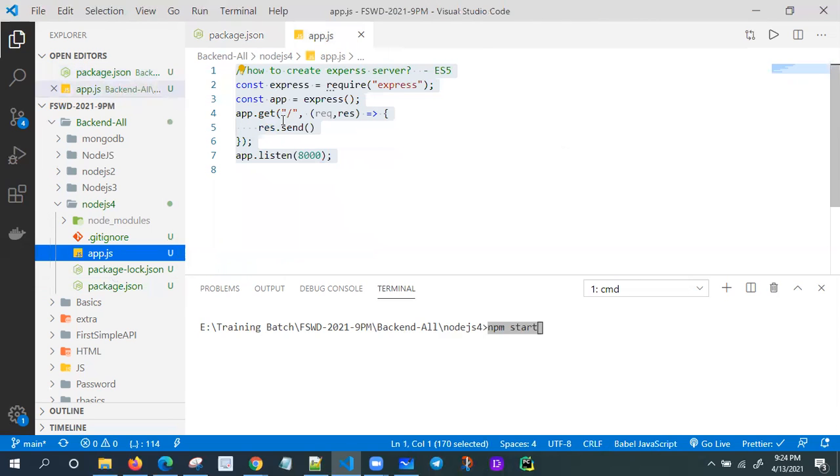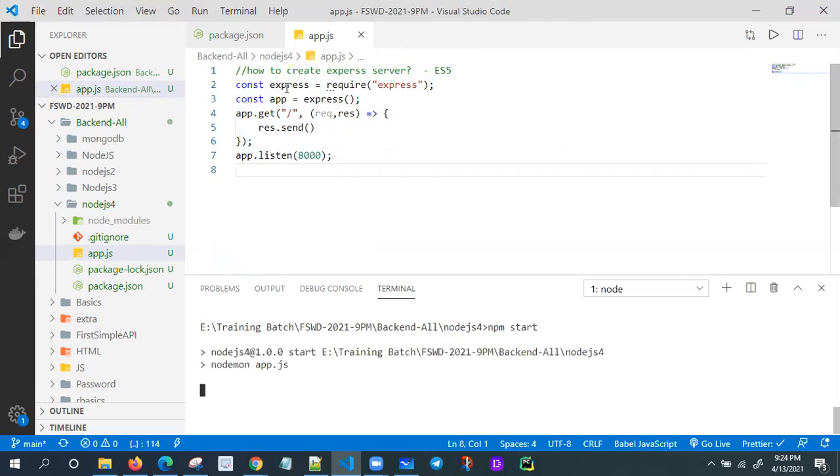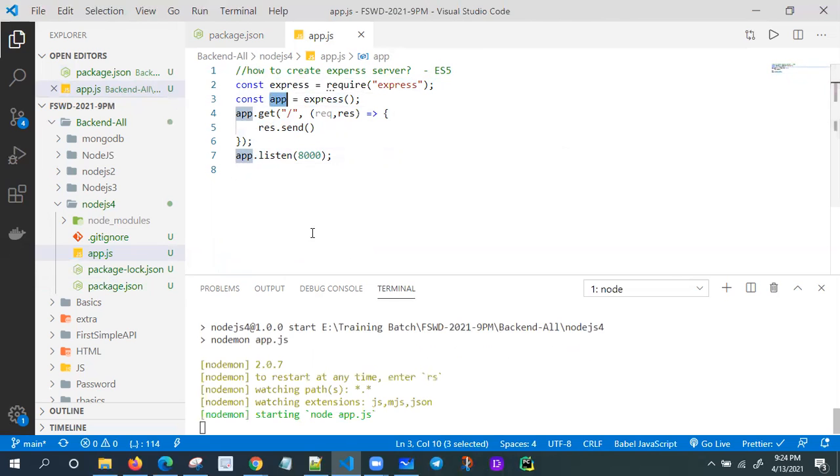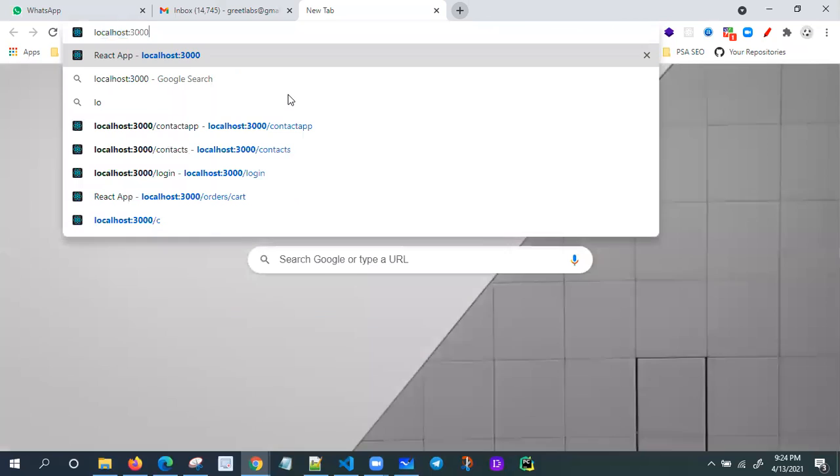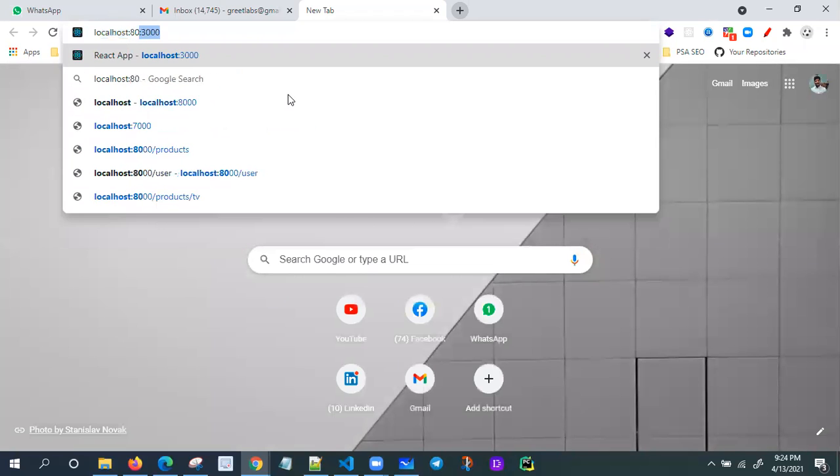The app.js file is just 3 to 4 lines of code, and it is going to listen on port number 8000. Let me try this one. Just I'm using Express to create one app, app.listen 8000. Let me hide here. Okay, go to your browser and test: localhost 8000.